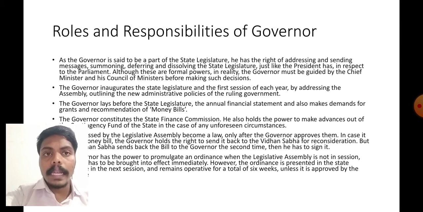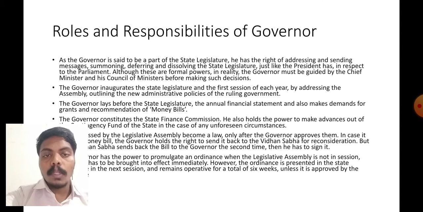The governor inaugurates the state legislature and the first session of each year. Please make a note, each year, by addressing the assembly, outlining the new administrative policies of the ruling government. Here, roles and responsibility of governor is very important.